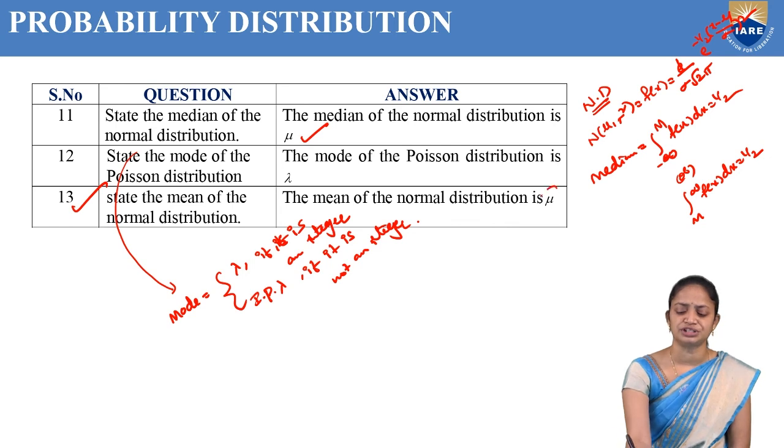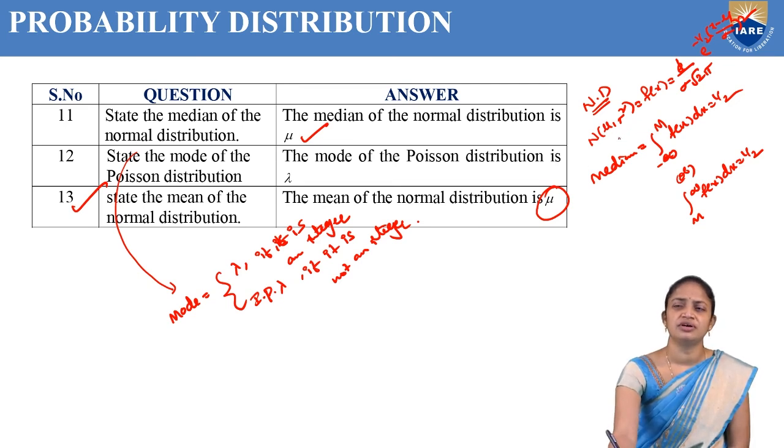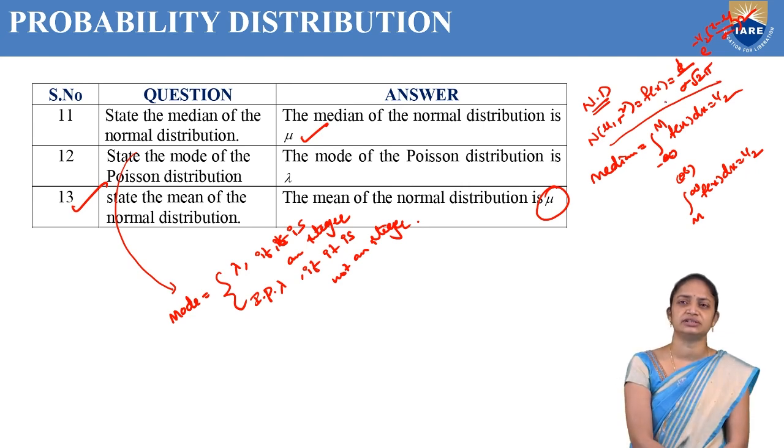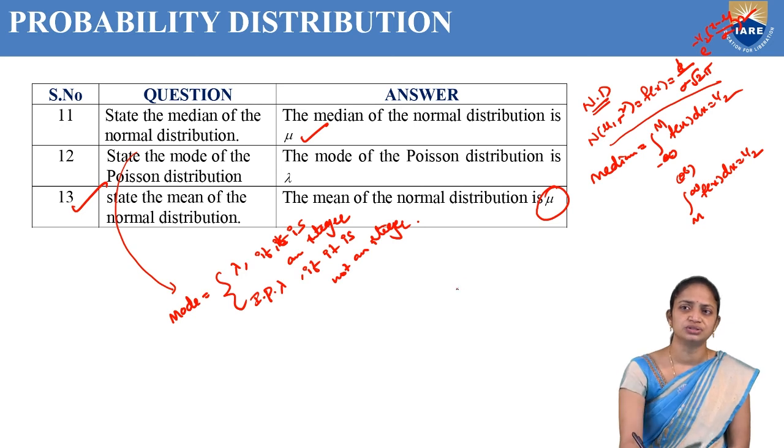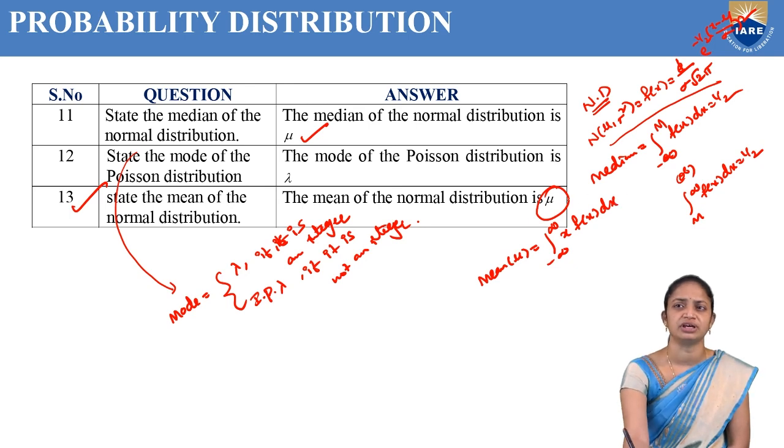So coming to the next definition, state the mean of the normal distribution. The mean of the normal distribution is also mu. The normal distribution formula is f of x equal to 1 by sigma root 2 pi, e power minus 1 by 2 into (x minus mu by sigma) whole square. It is a continuous probability distribution now. So that's why the mean mu equals the integration over minus infinity to infinity of x into f of x dx. By using this formula we can find the mean of the normal distribution. The mean of the normal distribution is mu.